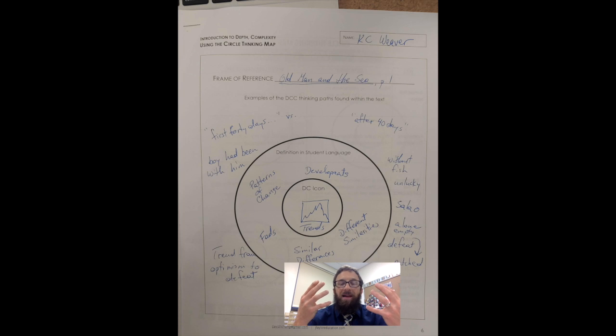You're going to do something like that. You're going to choose a different icon. You're going to have a different page number to analyze, but then you're going to do the same thing. So in the middle, you draw and you label the icon you're going to use. The next concentric circle, you define it in your own words. Don't worry about how that sounds, just in your own words, how you would define it, and I'll have some things to help you. And then on the outside, quotes and explanations for where you see that on the pages that you have been designated.